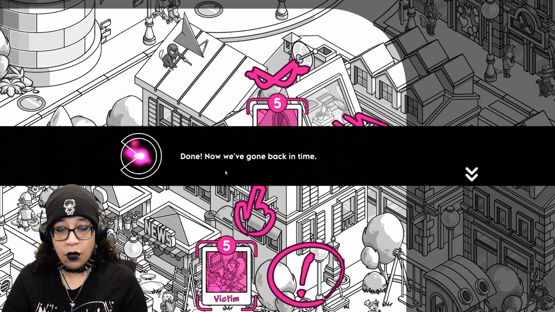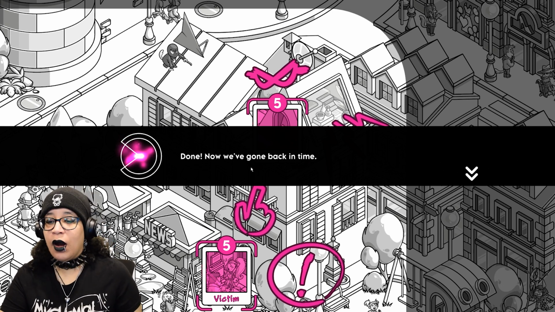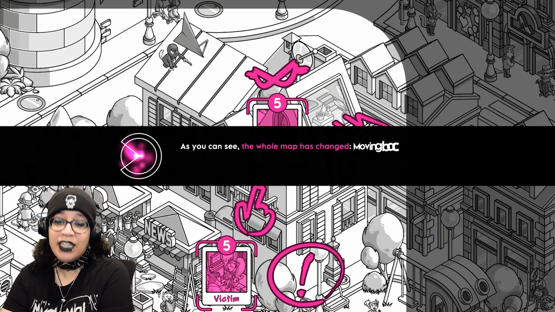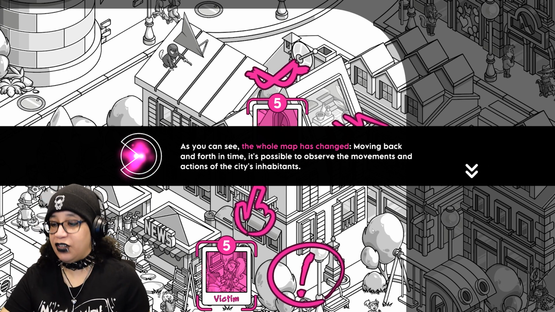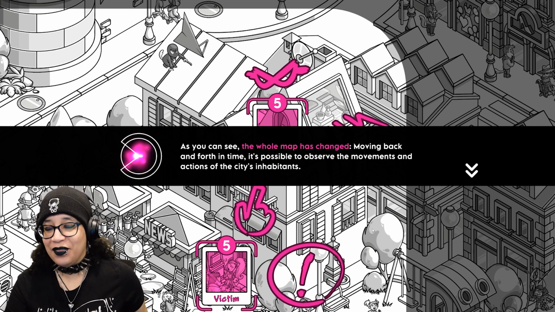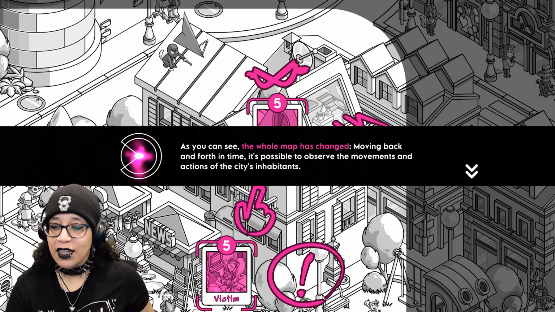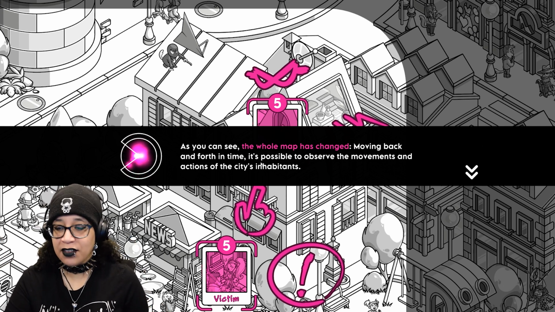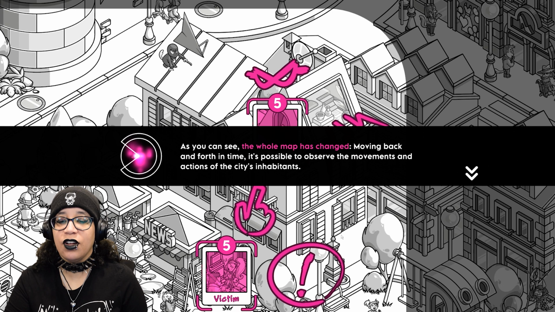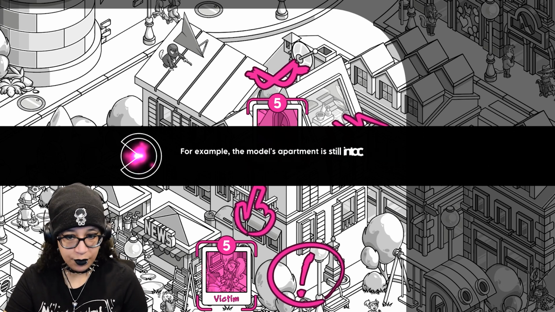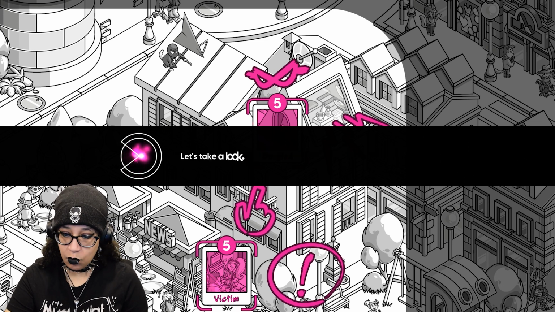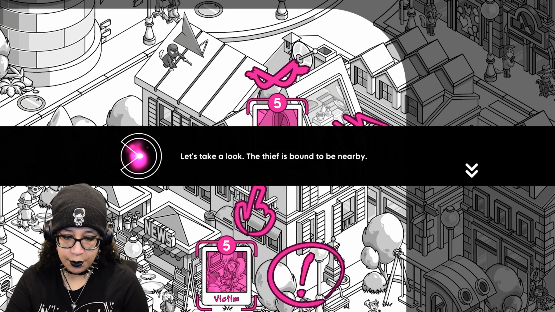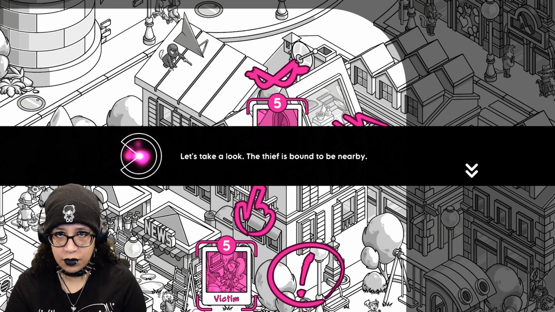Now we've gone back in time. As you can see, the whole map has changed, moving back and forth in time. It's possible to observe the movements and actions of the city's inhabitants. For example, the model's apartment is still intact. The thief hasn't entered yet. Only one tick away? How much time passed with one tick?